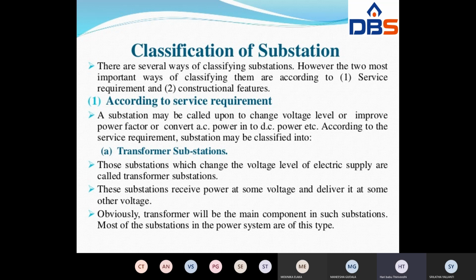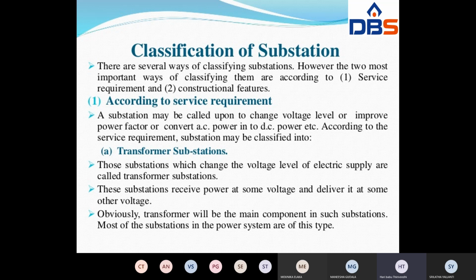So most of the substations in the power system are of this type only. Why? Because you have to step down the voltage from high voltage to low voltage, right? That's why most of the overhead substations are all transformer substations. So nearby our houses also, the transformer substation will be available.